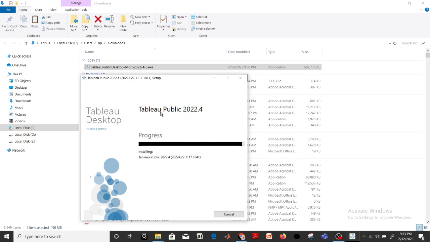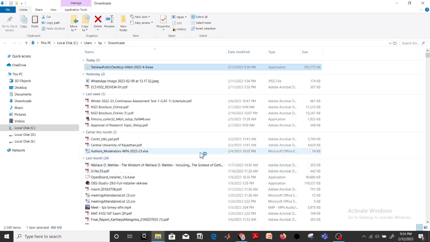This is one of the best tools which can be utilized for data visualization. It is going to take maybe 10-20 seconds more. Yes, the installation part has been completed.